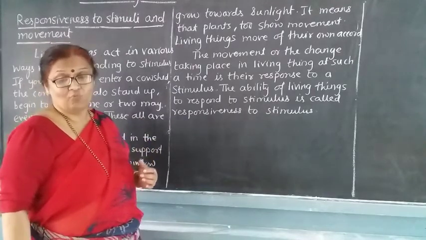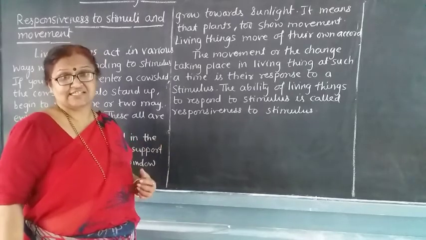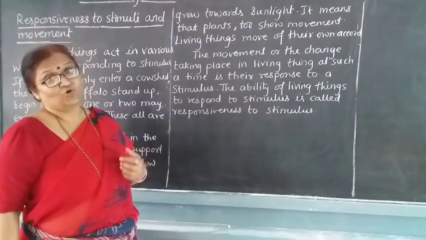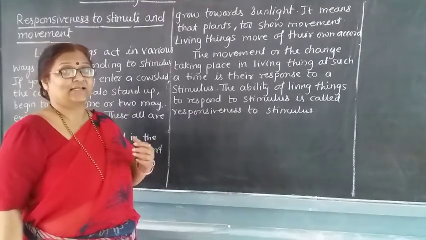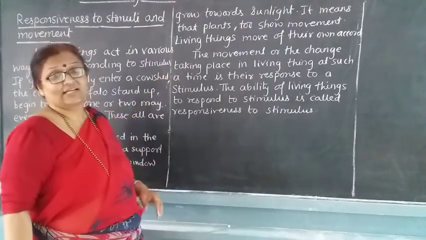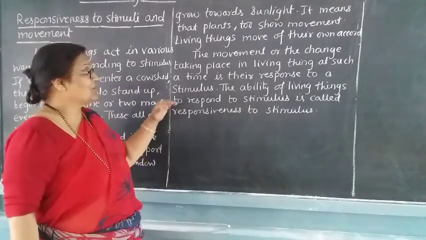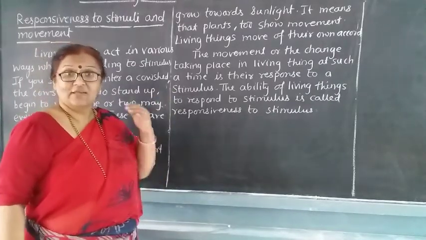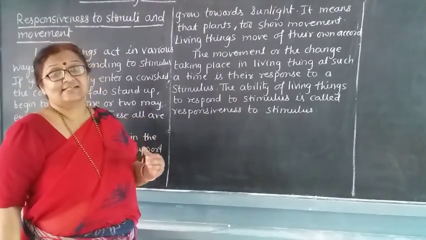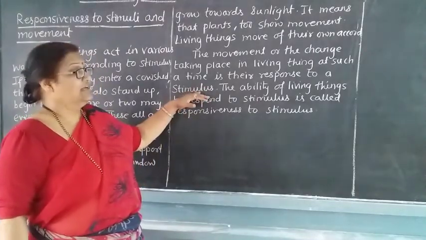Living things move according to their own accord. Means whatever their wishes, like that they are moving, or whatever movement they want to do, that movement can be done by the living things. The movement or the change taking place in the living thing at such time is their response to the stimulus. Whenever there is a particular movement towards any stimulus, that is called a response to the stimulus.